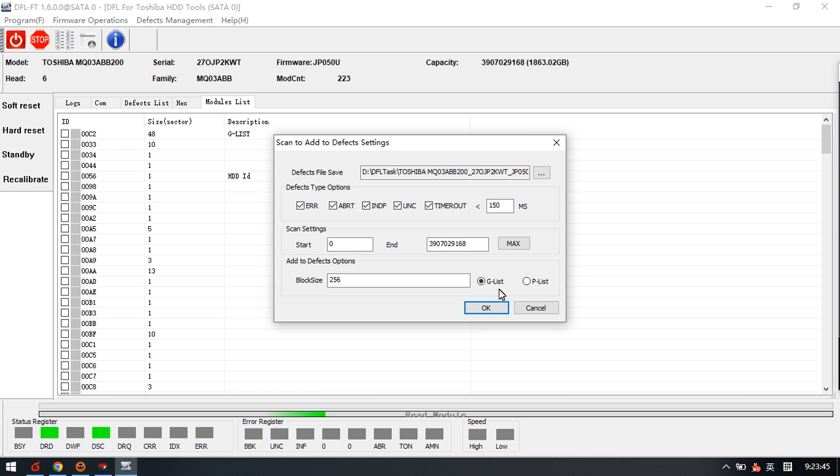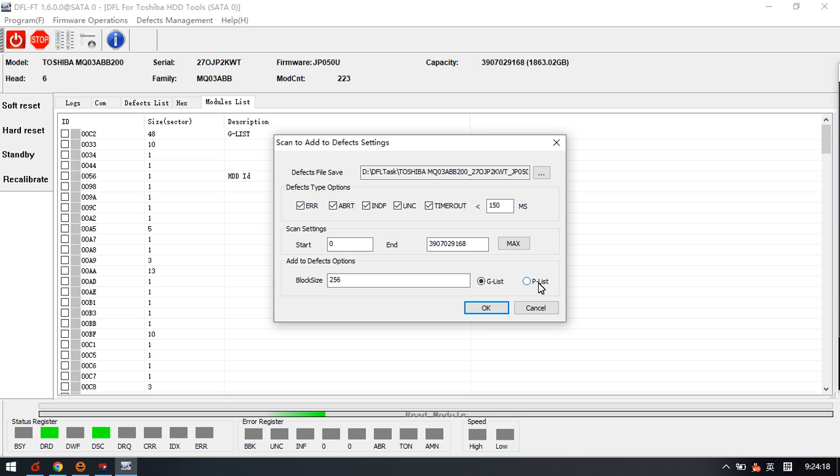Users can record the error, ABRD error. These are the errors when users are trying to scan the Toshiba drive, and users can get these errors for the sectors. And here users can add these bad sectors to glist, or users can add these bad sectors to plist.